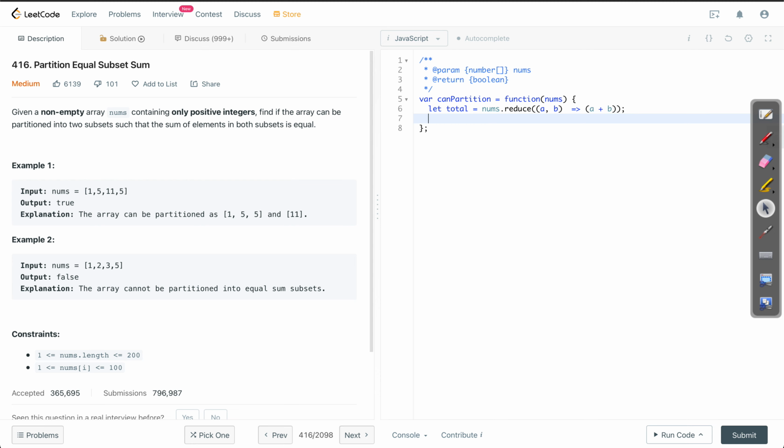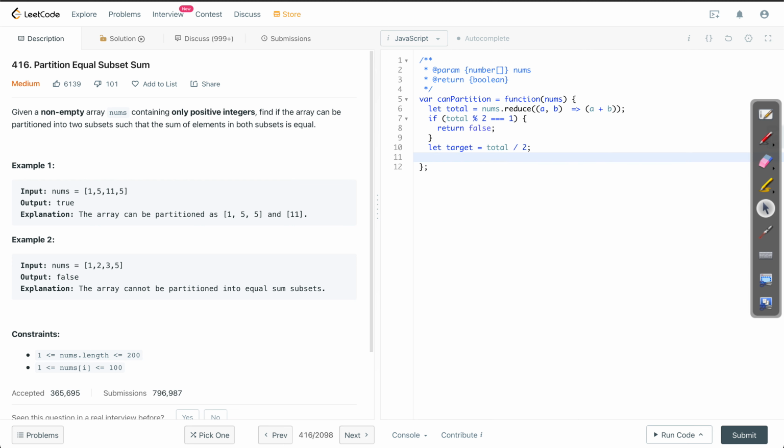And what is going to be our target? So right before the target, we should check whether we have an even number or not. So if total is an even number, that is fine. But if it is an odd number, we should return false from here itself, because there would not be any condition where there would be two subsets with equal sum. We have only integers here, so we cannot go into fractions. Now the other case where we are fine, so our target is going to be total divided by 2.